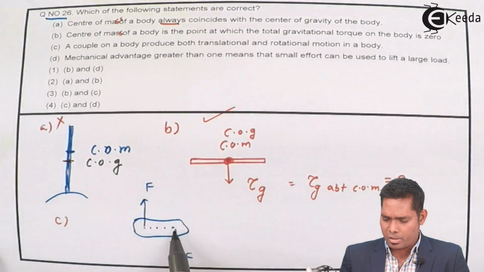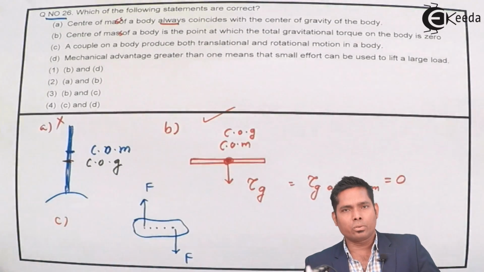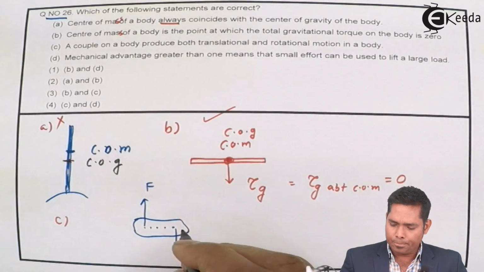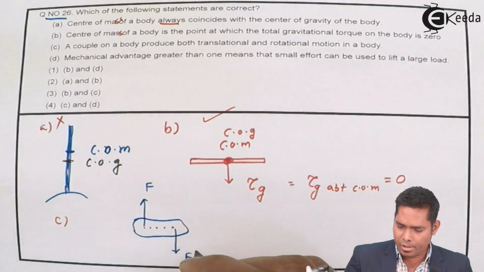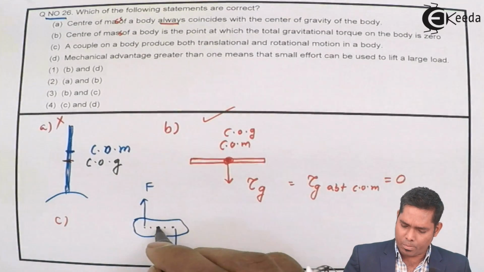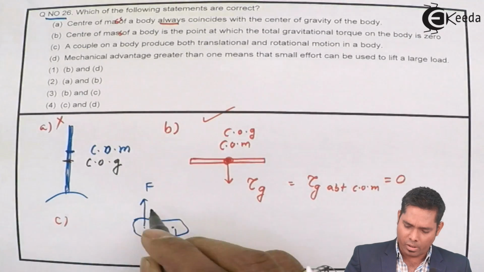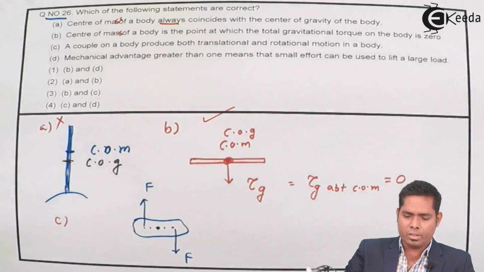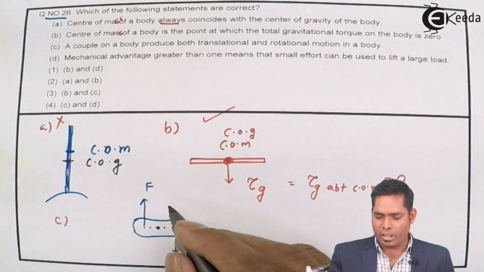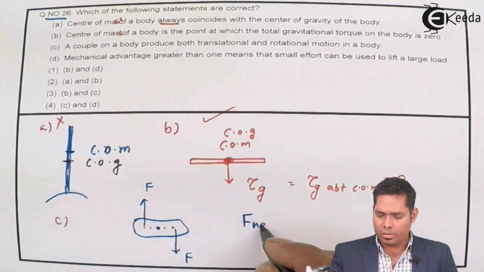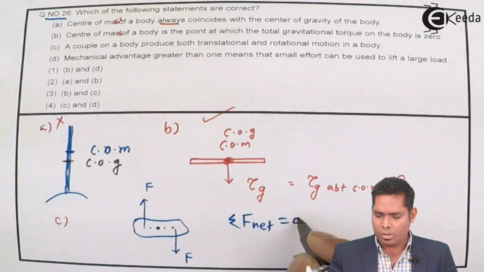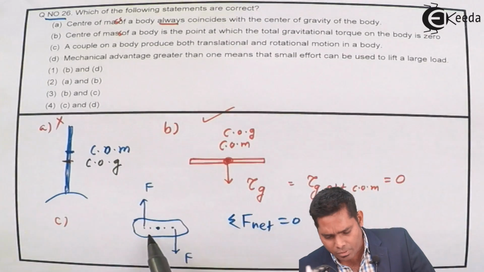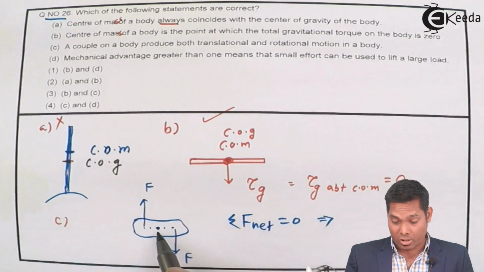So these are the two different points on which two forces of equal magnitude but in opposite sense are applied. Now when this situation is there, this body will rotate only. This will have a turning effect only because the net force is 0, because it was earlier at rest.